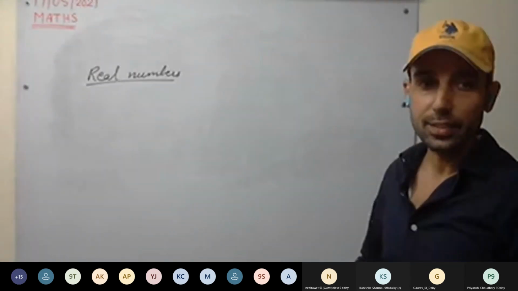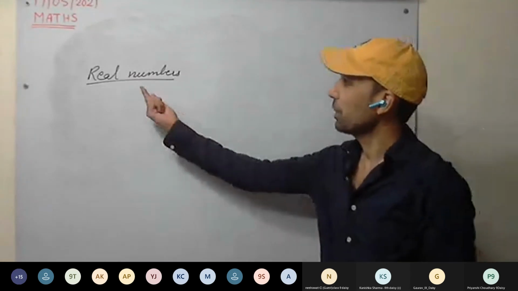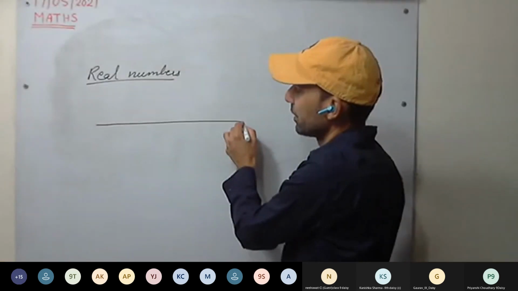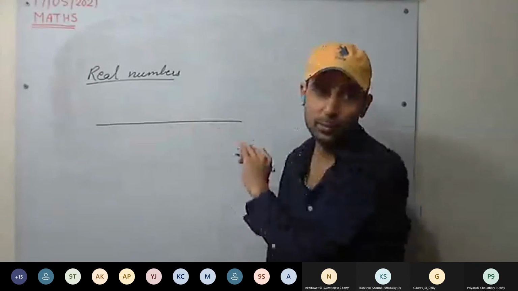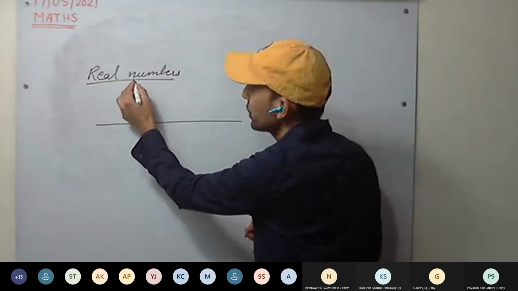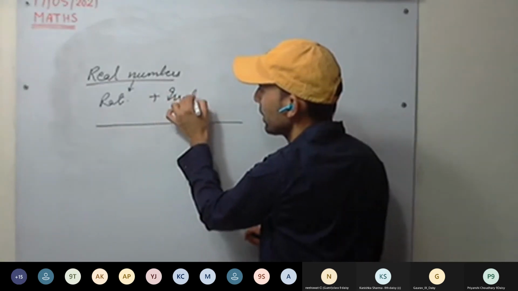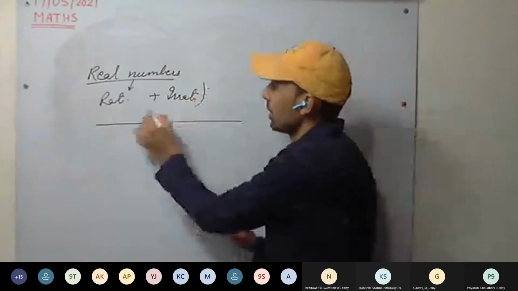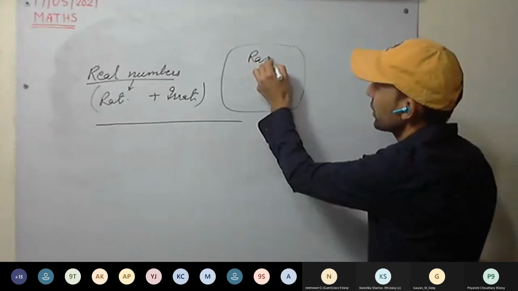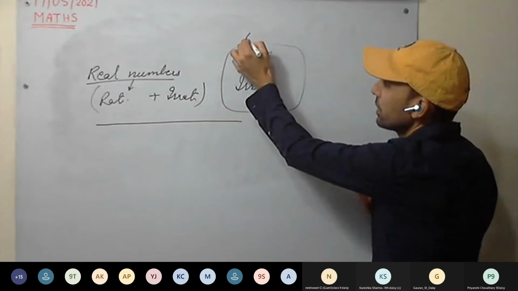The numbers which exist in nature, the numbers which we can quantify. So rational numbers can be quantified. Or you remember the number line, the real number line. On that we can put the rational numbers. So see here, real numbers is a group in which all the rational numbers and irrational numbers are contained. If we are taking one group in which we are putting all the rational numbers and all the irrational numbers, then that set is called real numbers.